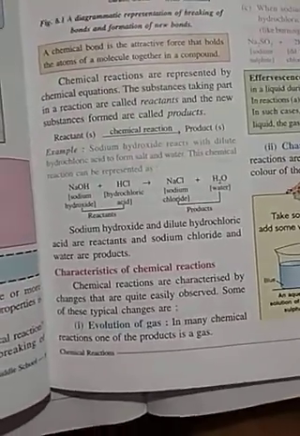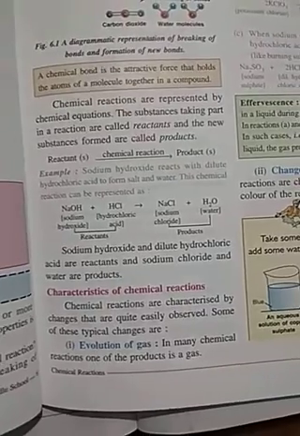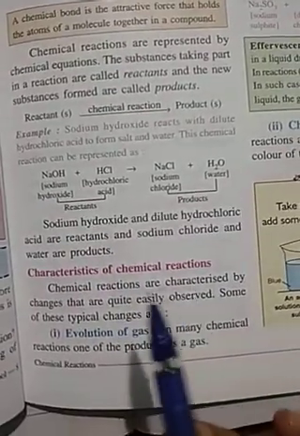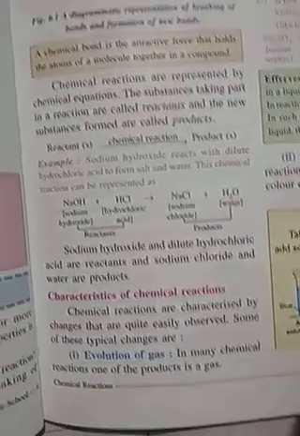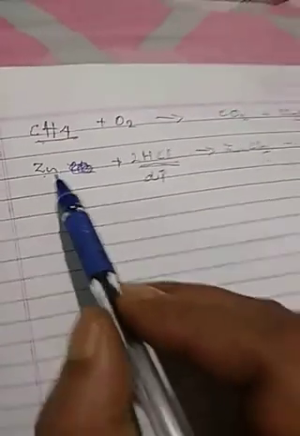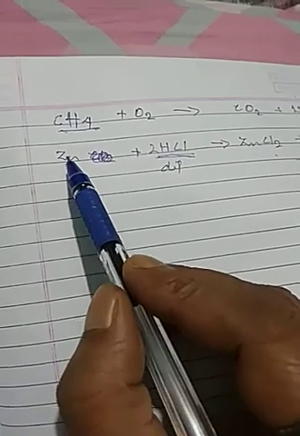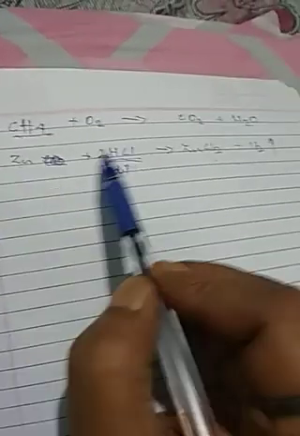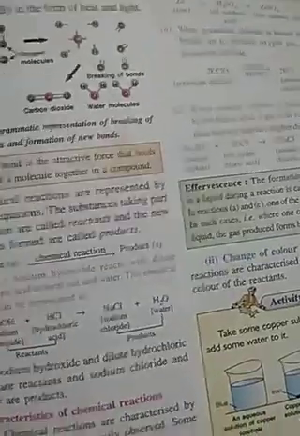Now, what are the properties of chemical reactions? Chemical reactions have the following properties. Evolution of gas. In the example I gave, when any metal, whether zinc or iron, reacts with dilute acid, it forms salt and hydrogen gas is evolved. But not in all cases will gas be evolved.